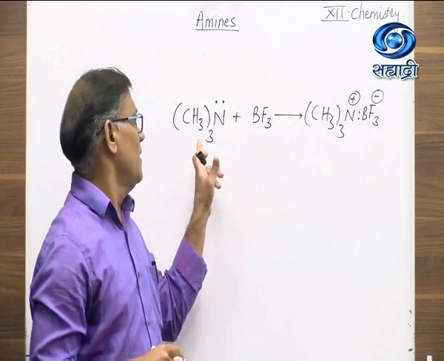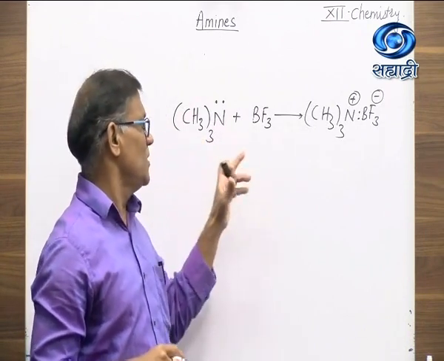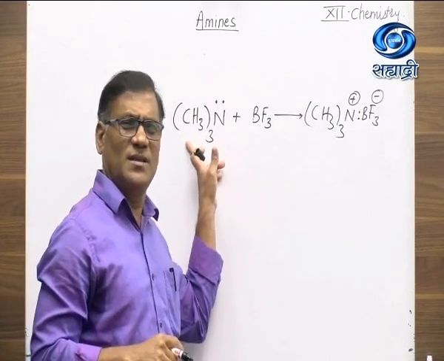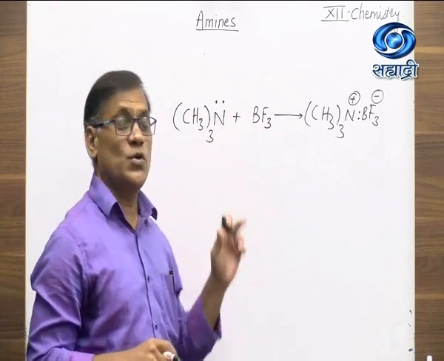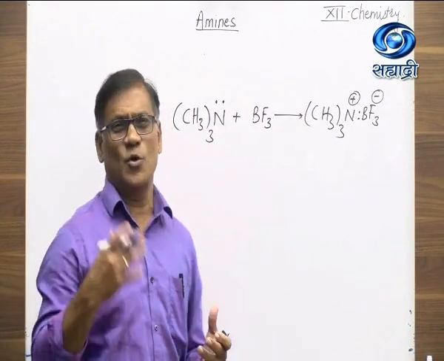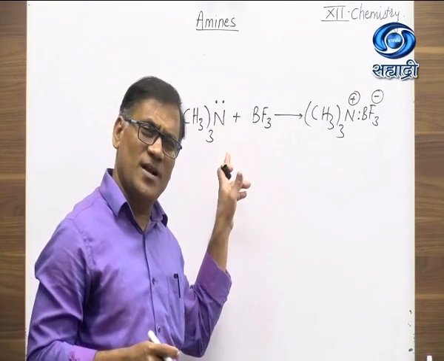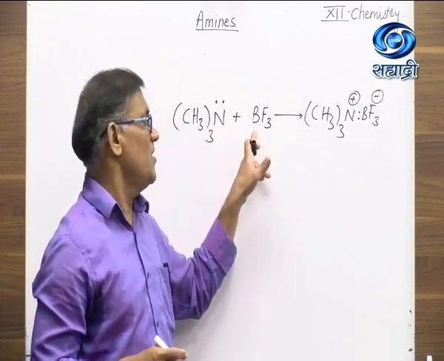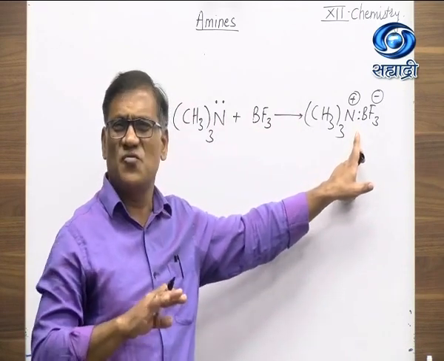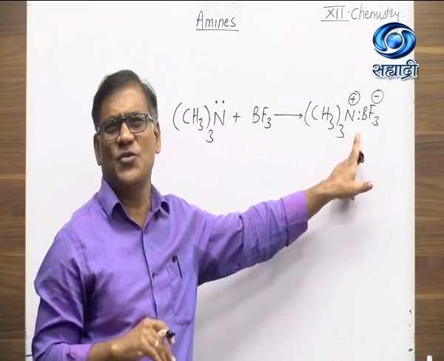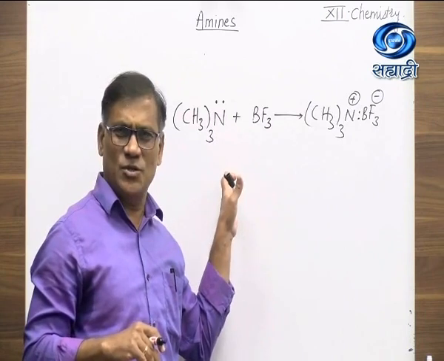This reaction gives us a very clear idea about the basicity of amines. As we know that amines are basic in nature, to show this the reaction is carried out with electron deficient boron trifluoride. In this reaction, nitrogen contains lone pair of electrons which are donated to the electron deficient boron trifluoride to form a dative bond or coordinate bond. This gives a very clear idea about the basicity of amines. So this proves that amines are basic in nature.